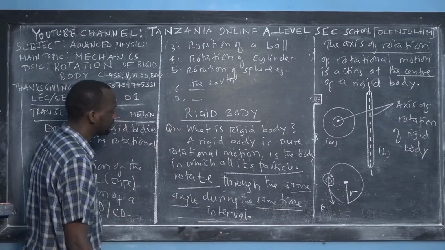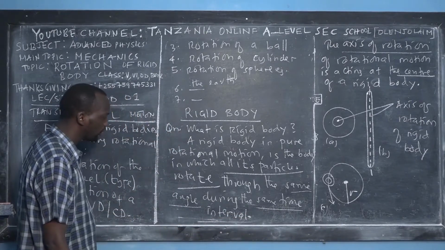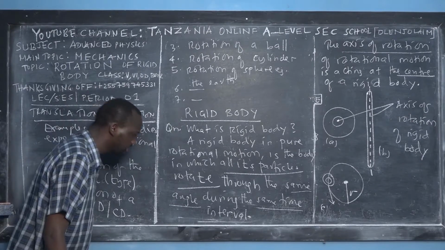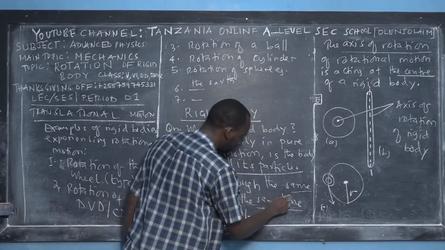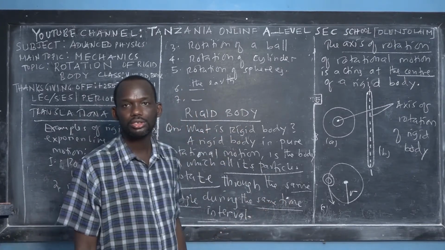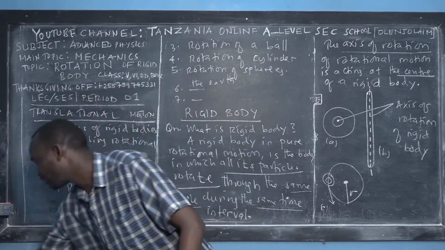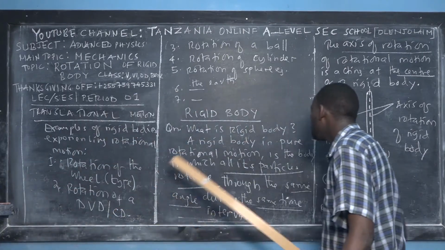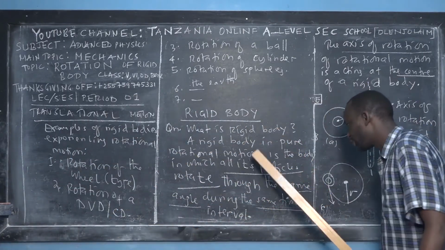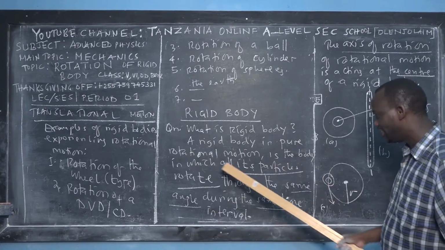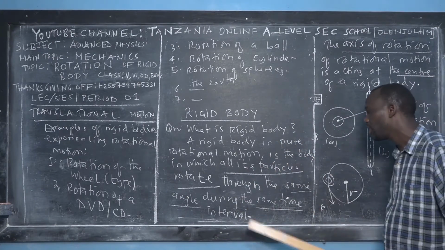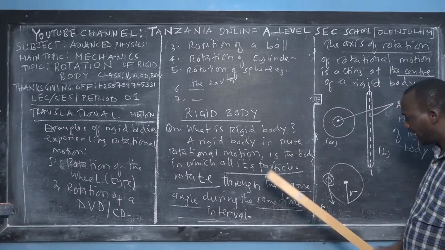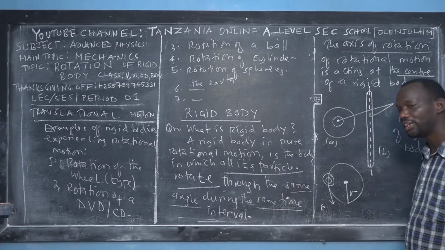So you say that it is a body in which all its particles rotate through the same angle during the same time interval. Again, let me clarify: a rigid body in pure rotational motion is a body in which all its particles rotate through the same angle during the same time interval.